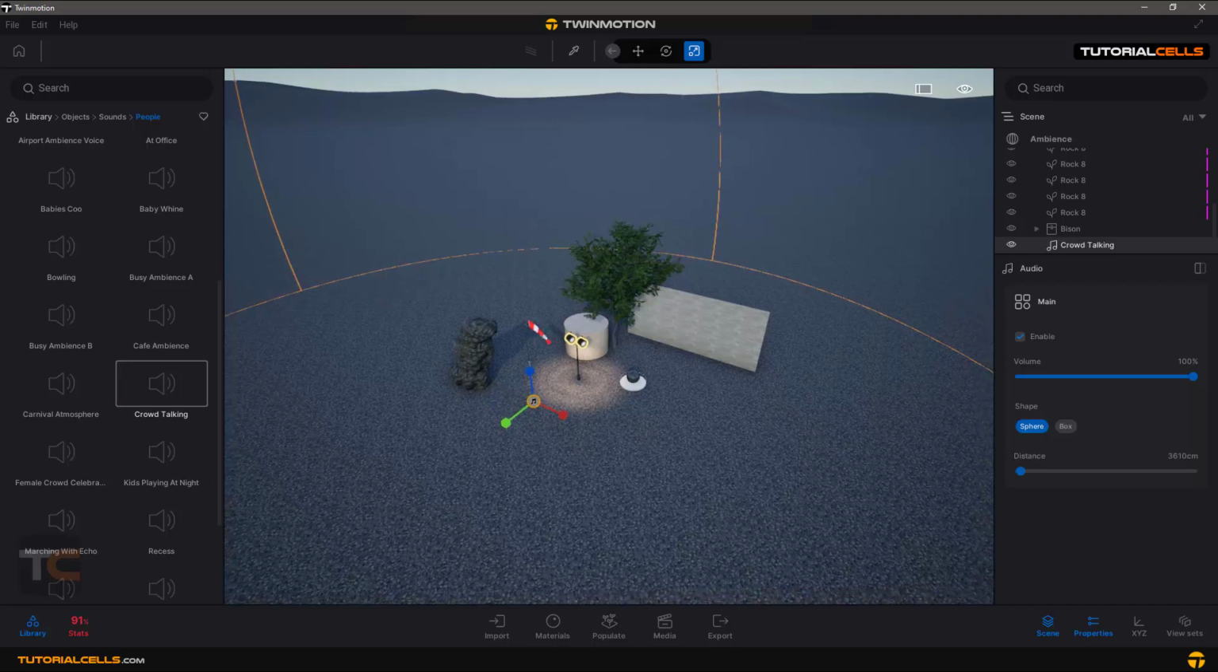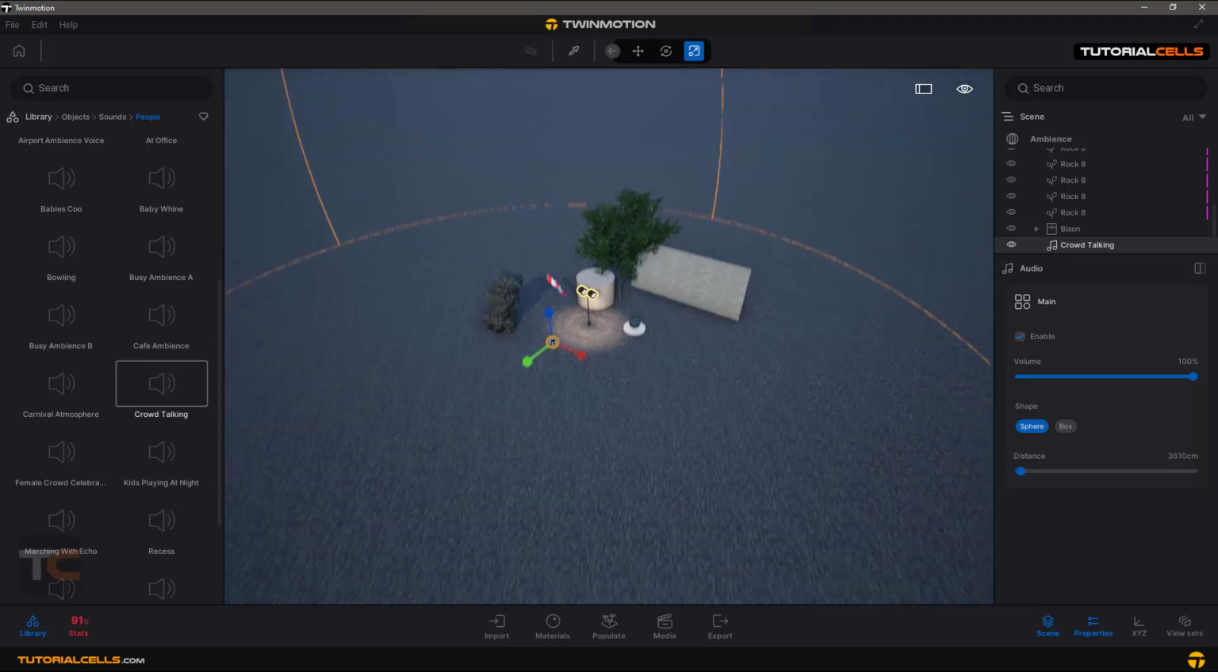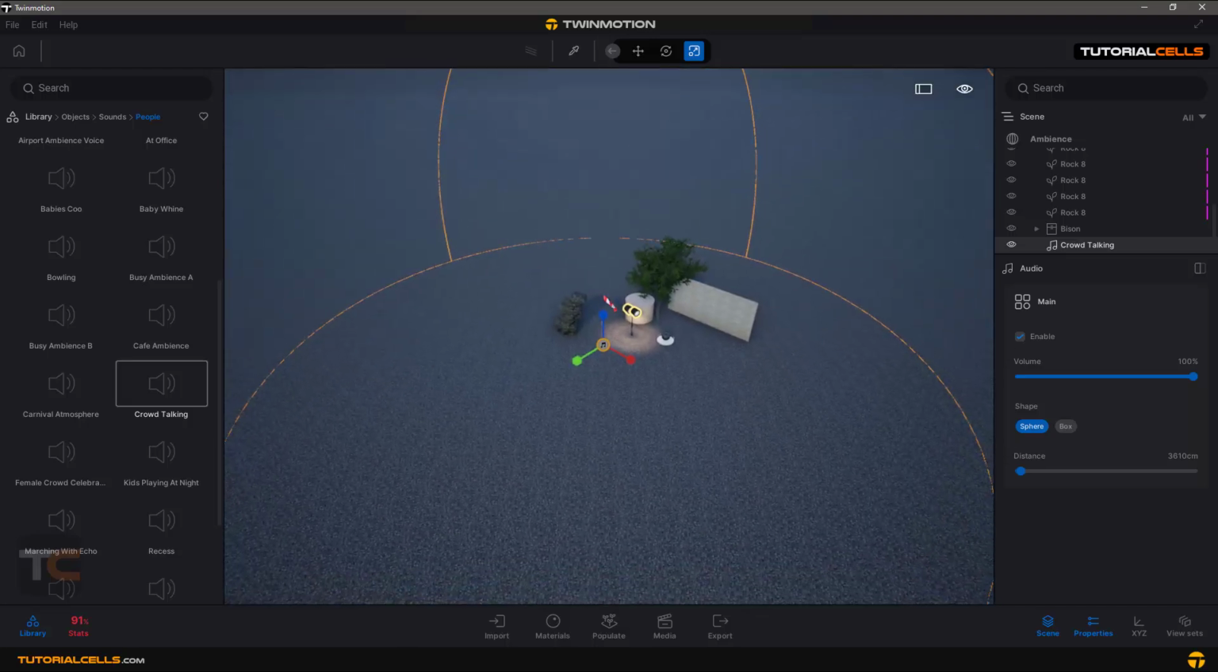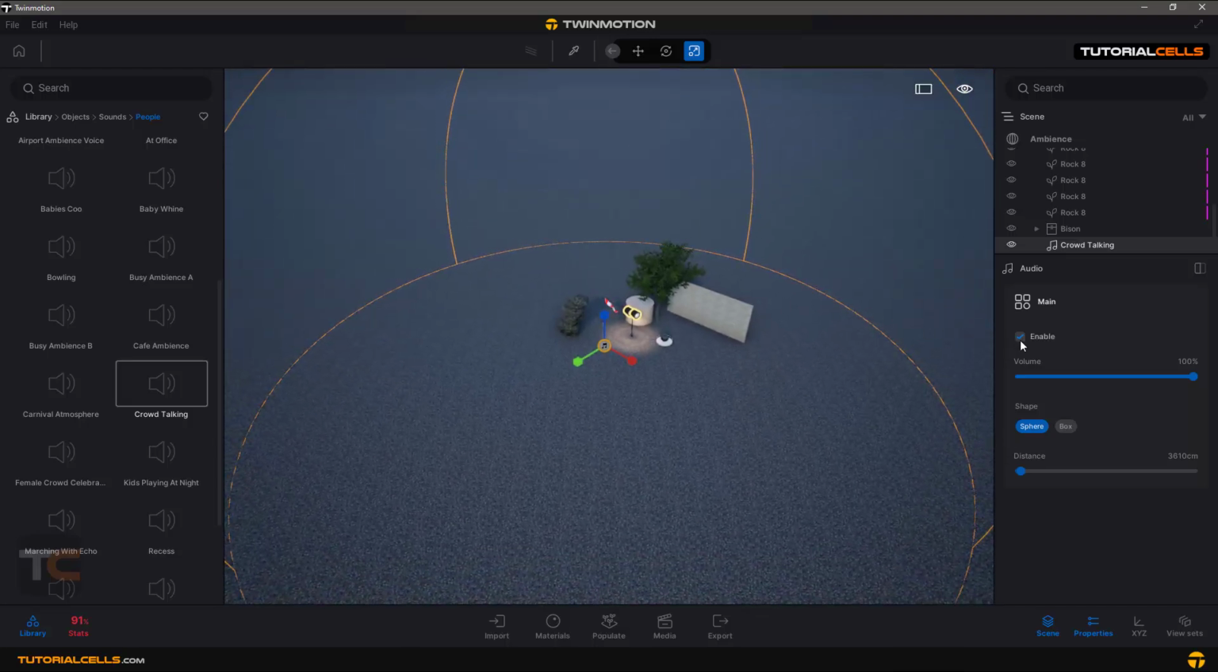In this area, you can listen to your sound. In the settings, you can enable or disable it, or you can change the value of that. How much do you want to hear? The shape of this area and the distance of that. You can make a distance